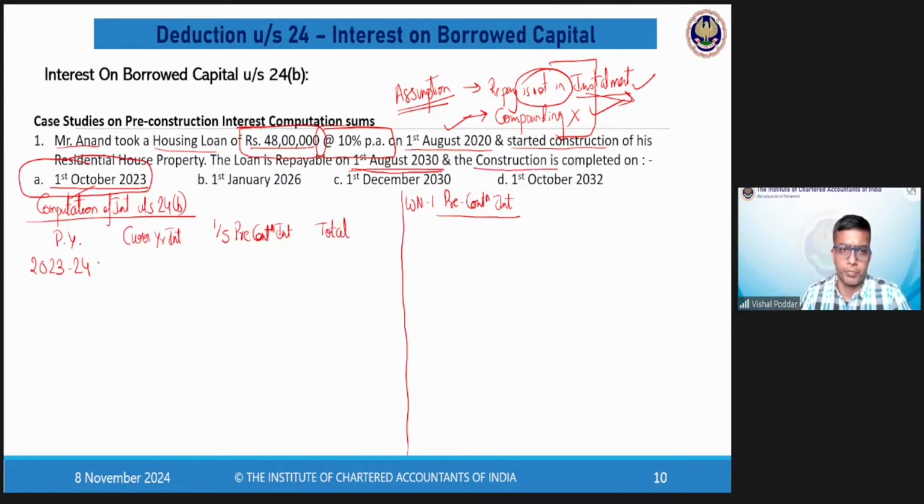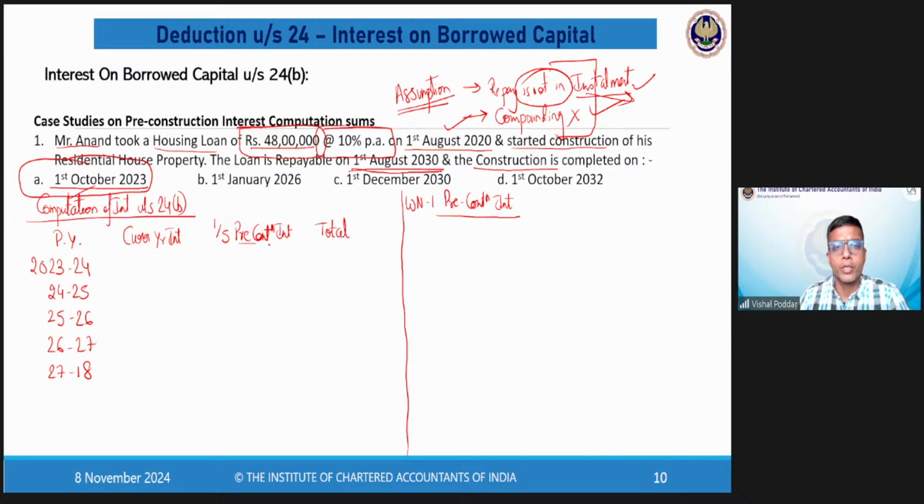Now pay attention. 23-24 is the starting year. The question is, what is the end year? That is, up to when are you eligible to take this deduction? Now please pay attention here. There will be 2 answers. I am giving you the answer of up till when. The first is, you have to anyway take minimum 5 years. Why minimum 5 years?